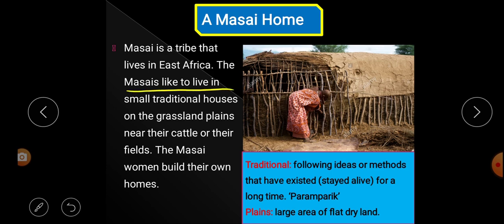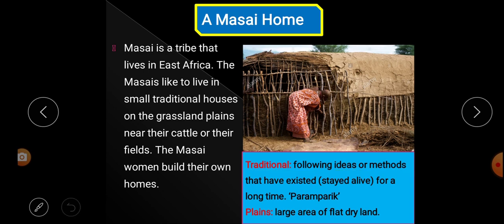The Maasais like to live in small traditional houses on the grassland plains near their cattle or their fields. What is the meaning of traditional? Look at the word meaning below here. Traditional: following ideas or methods that have existed, stayed alive for a long time.